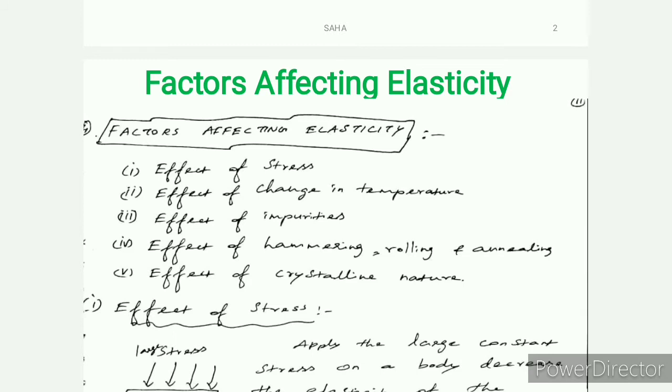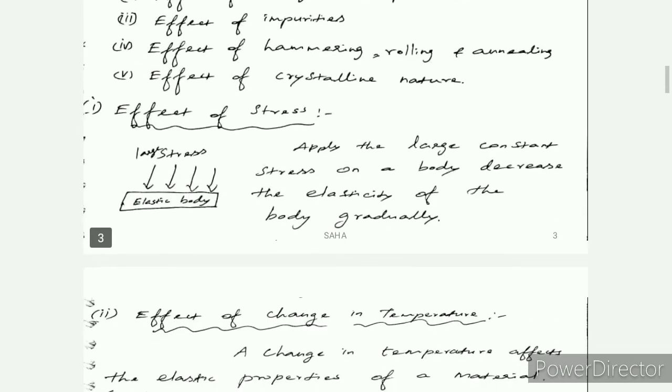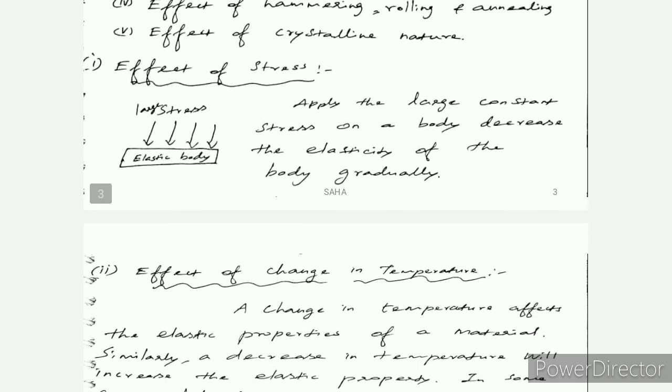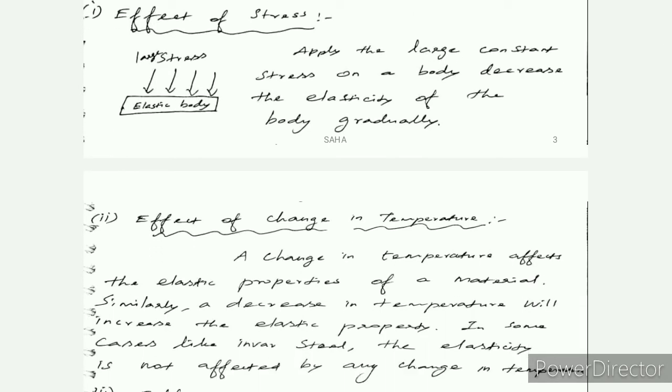Applying a large constant stress on a body or material decreases the elasticity of the material. So the elastic behavior will be changed in the material. The second one is the effect of change in temperature. A change in temperature affects the elastic property of the material. Similarly, a decrease in temperature will increase the elastic property.